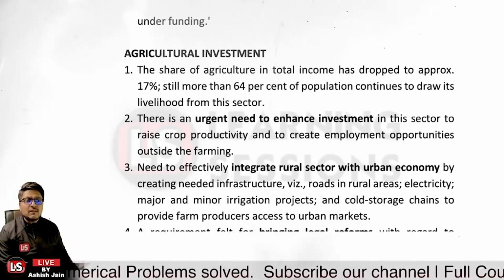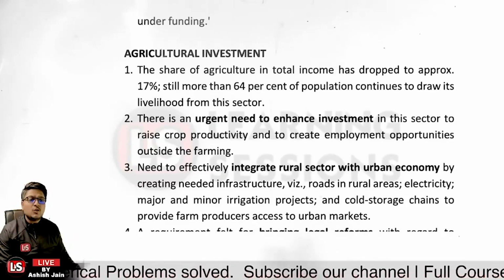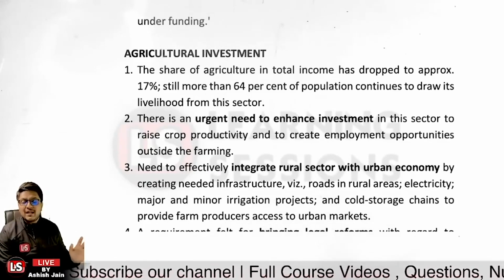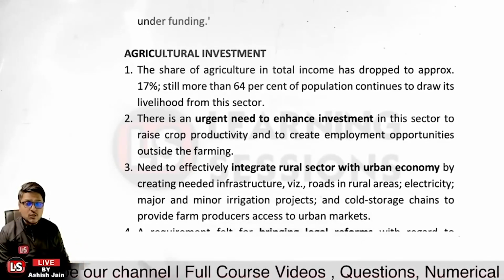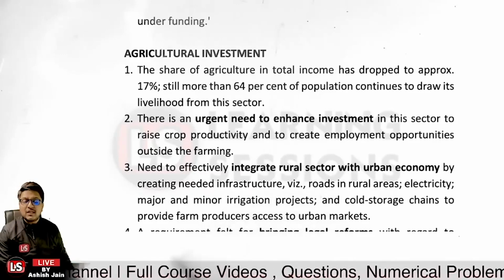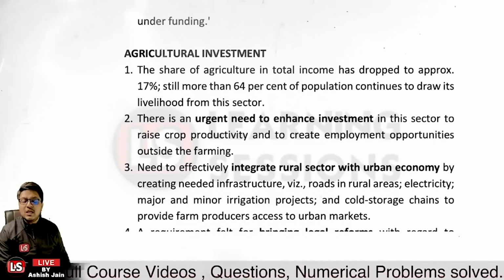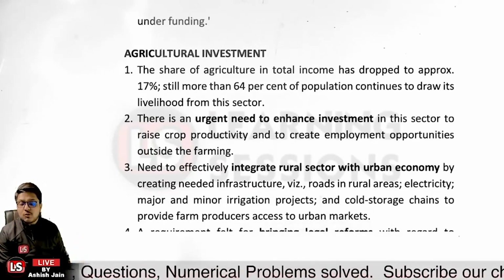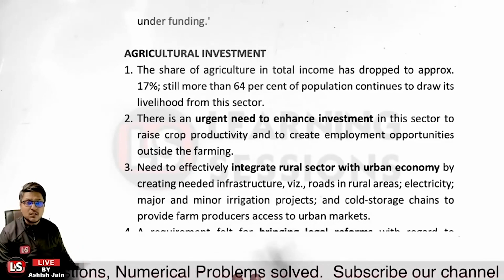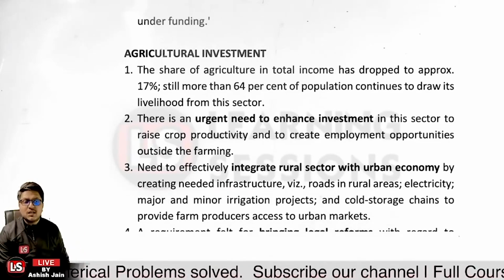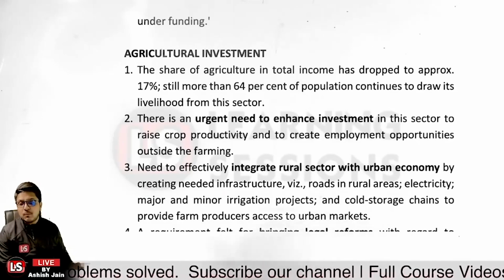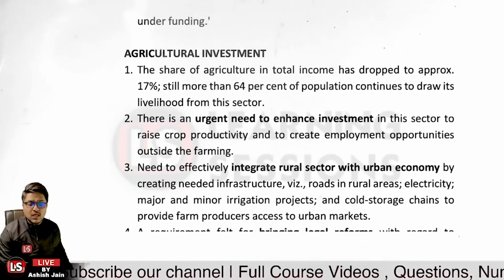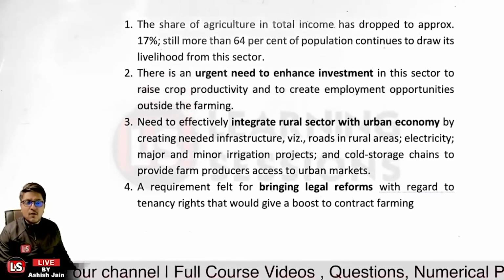And further, we need to effectively integrate the rural sector with the urban economy so as to create the needed infrastructure. New infrastructure is required: roads must be there connecting to the rural areas, electricity must be provided to each and every village, and major and minor irrigation projects must be there, because we must not be relying on the monsoon itself for agriculture. Cold storage chains must be there so as to provide a place to store the excess produce. So these are the upgradations, these are the reforms which are required.